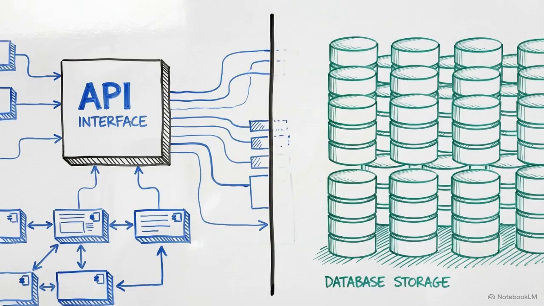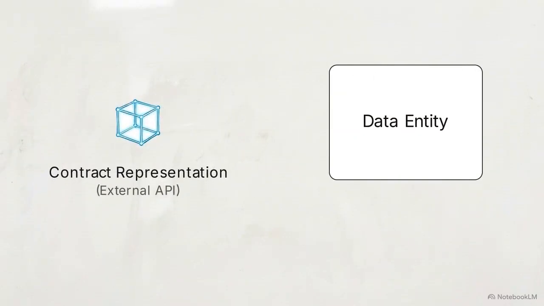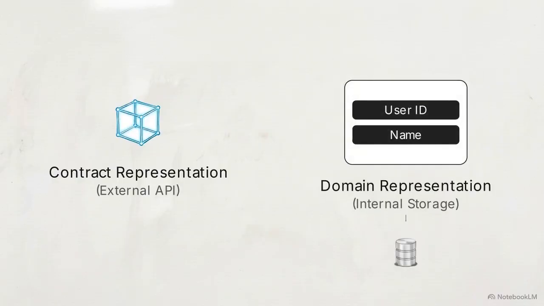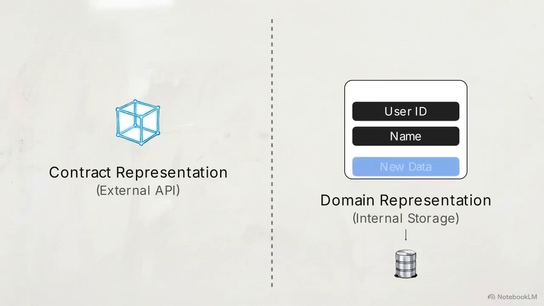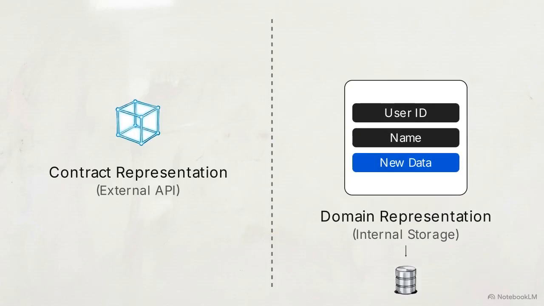To function efficiently without breaking external systems, SDL enforces a strict decoupling between what a client sees and how data is stored. This splits the data entity. The left node is the contract representation, the external API. Isolated on the right is the domain representation, the internal document model for storage. This separation enables schema evolution. The internal domain expands for new data, while the external contract remains strictly stable.